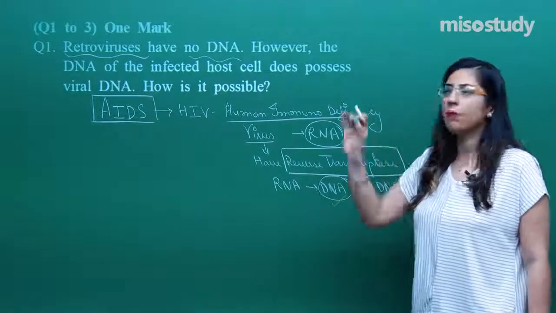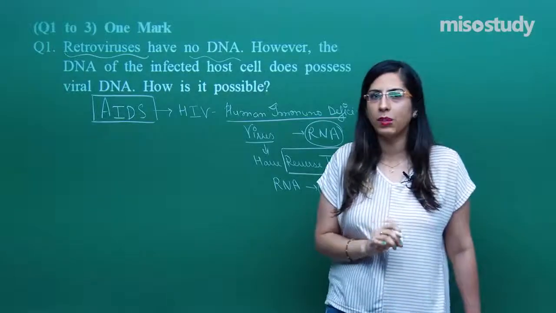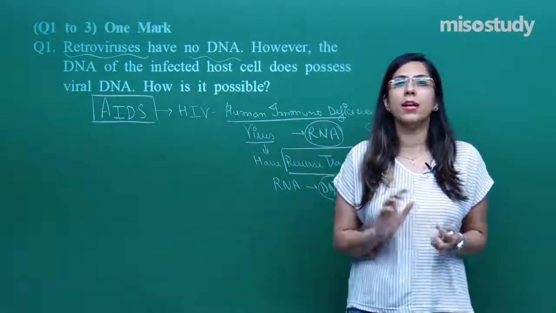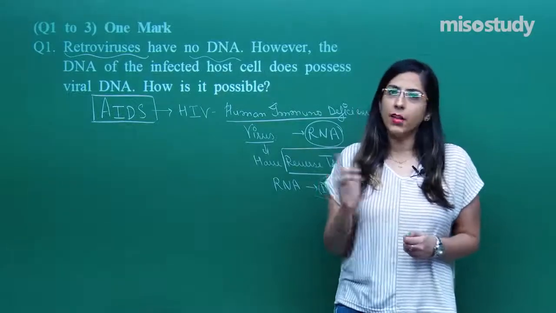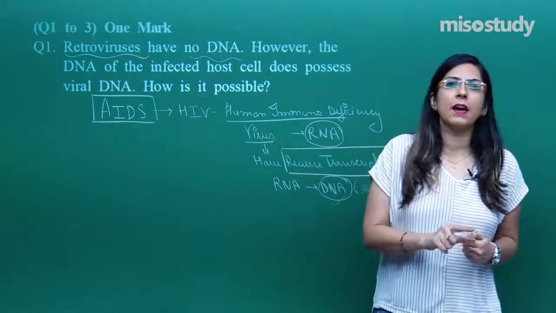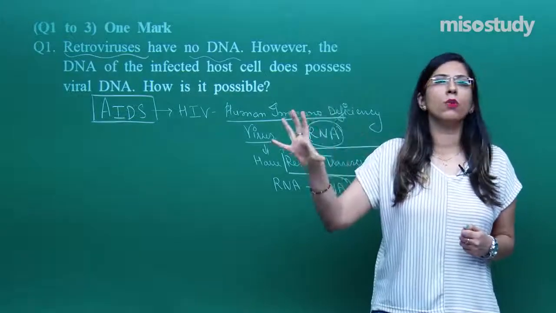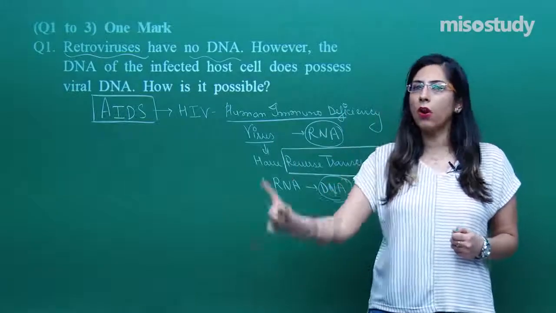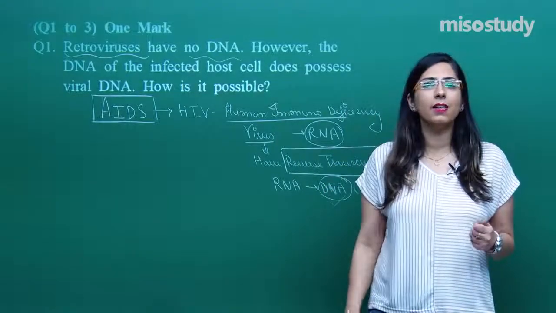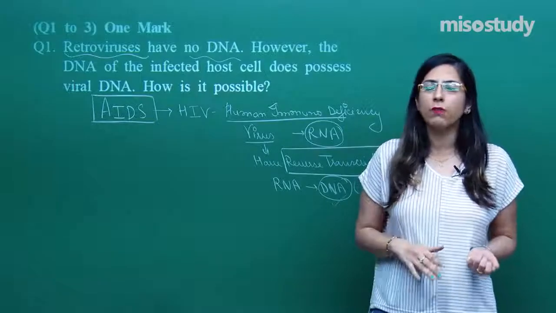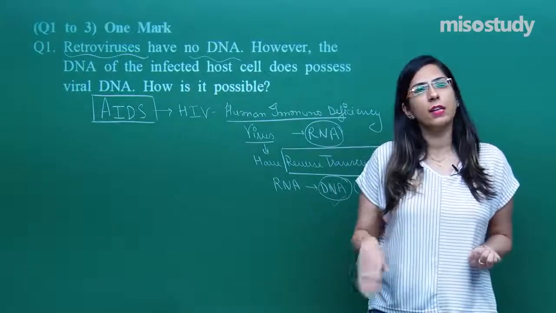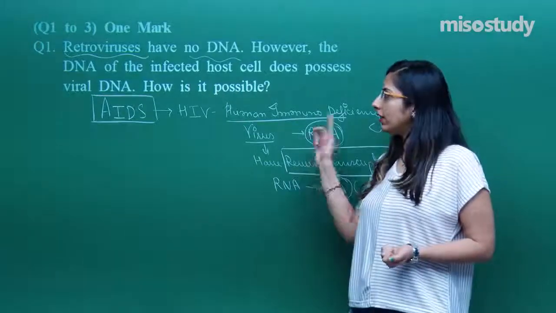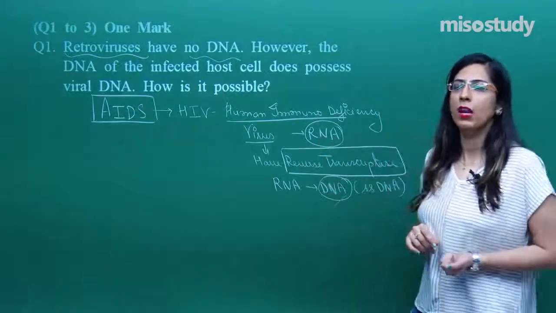Whenever such types of questions come, how to attempt: you can write that retroviruses have RNA as a genetic material, and they also have reverse transcriptase activity, and the host cell has DNA as a genetic material. Whenever they want to incorporate this RNA, they cannot do that directly. So first of all, it has to be converted into DNA, and the DNA is later on inserted into the host DNA. So this is the correct answer for question number 1.